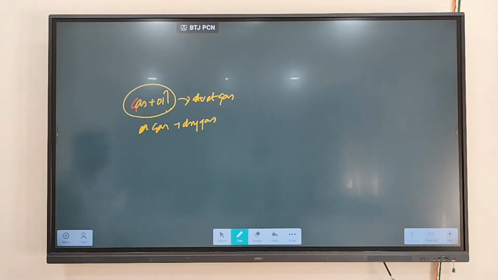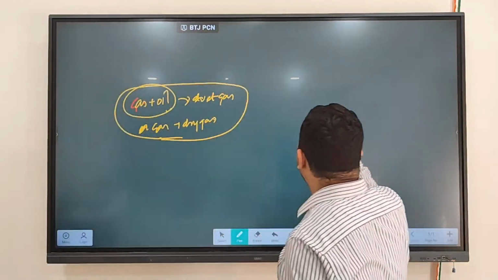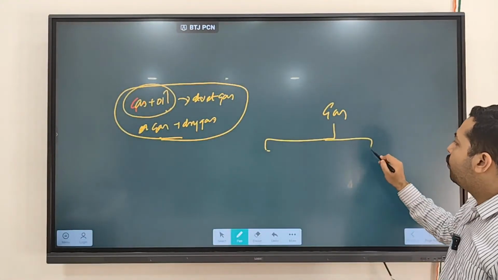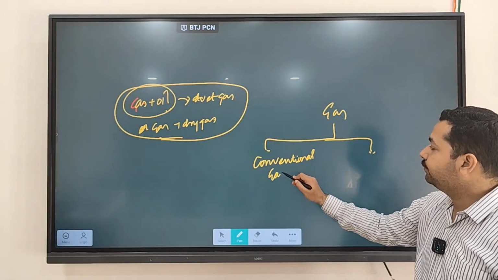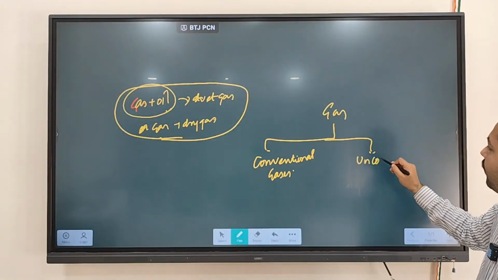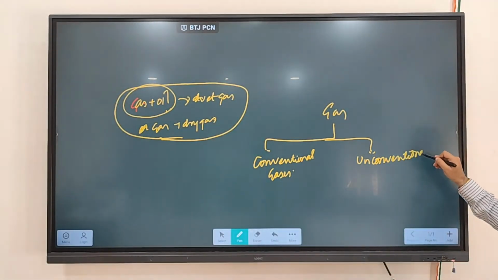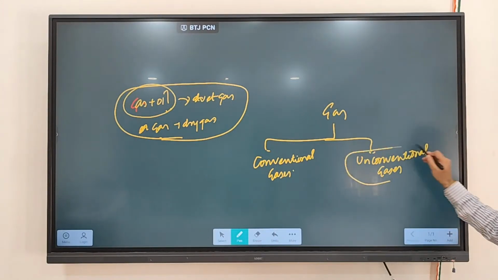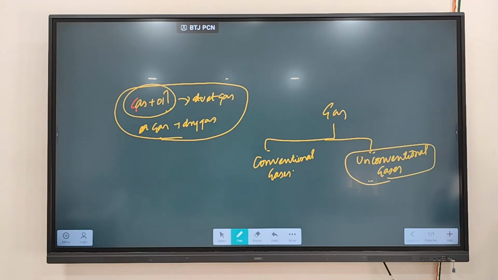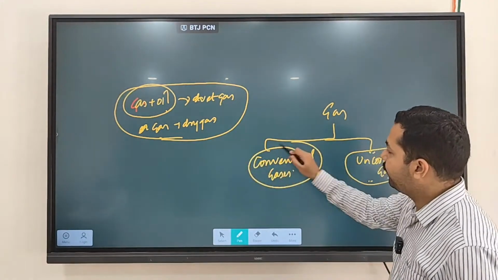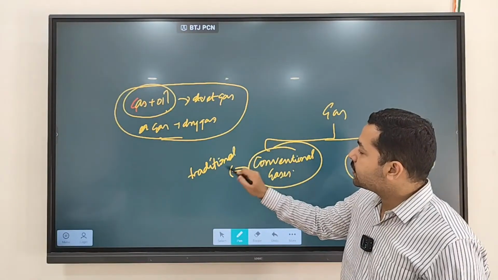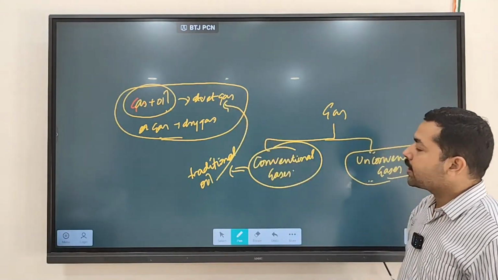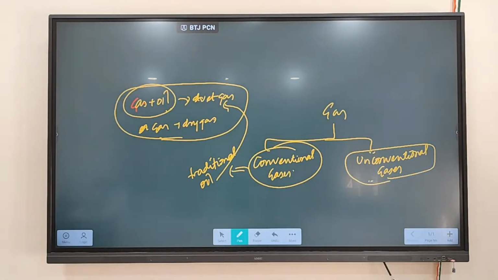Fine. Next, gas is divided into two parts. One is called conventional gases and another is called unconventional gases. What are conventional gases? The traditional gases which are found in association with oil. That type of gas is referred to as conventional gas.